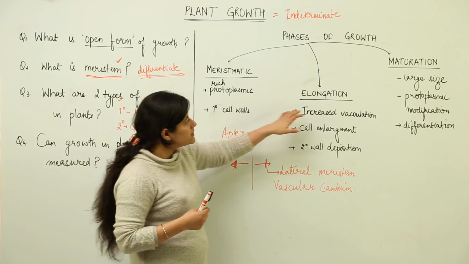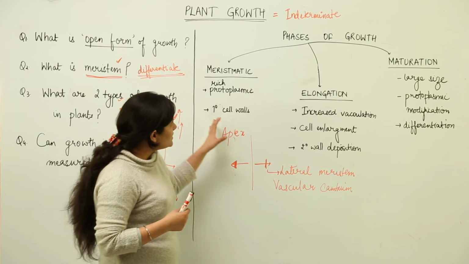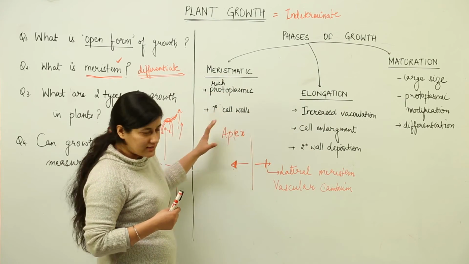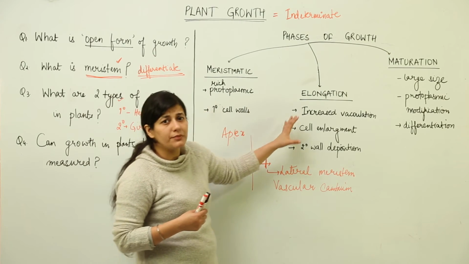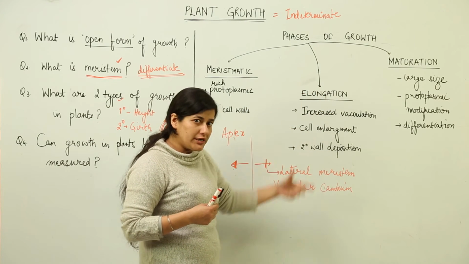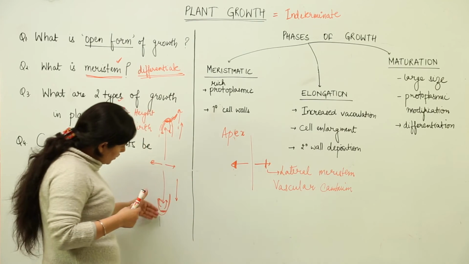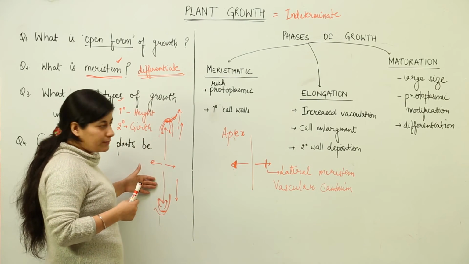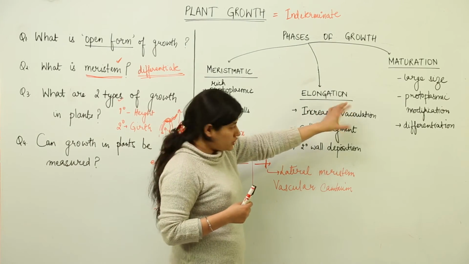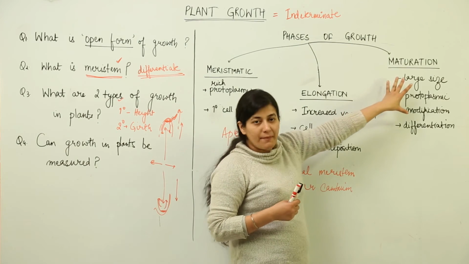And the next one is elongation. Whatever cells are formed by these meristematic cells, they would undergo the process of elongation. They would elongate in size. That is why you see such elongation, lengthwise growth in the plant. That is due to the elongation. And the third one is maturation.